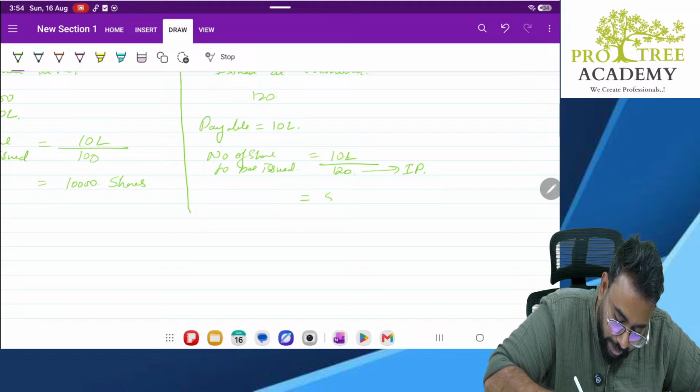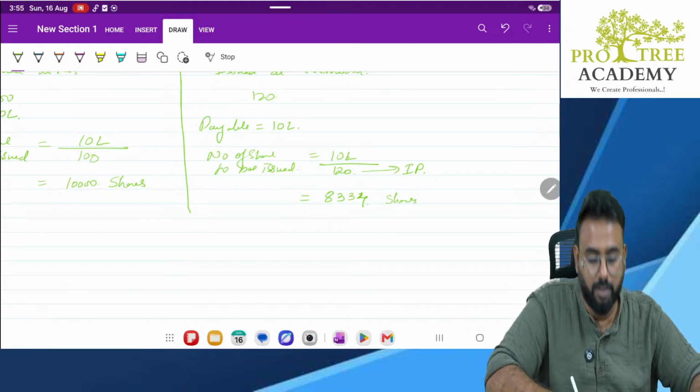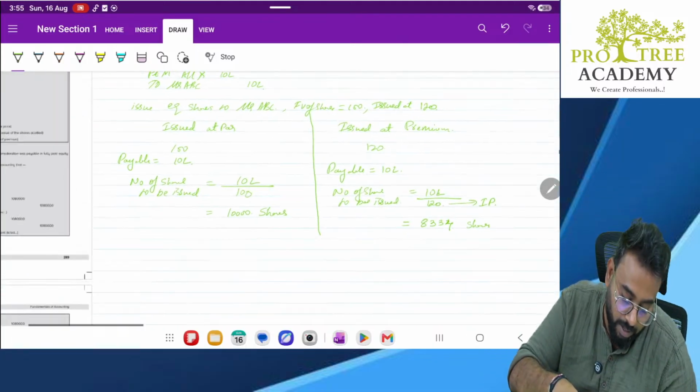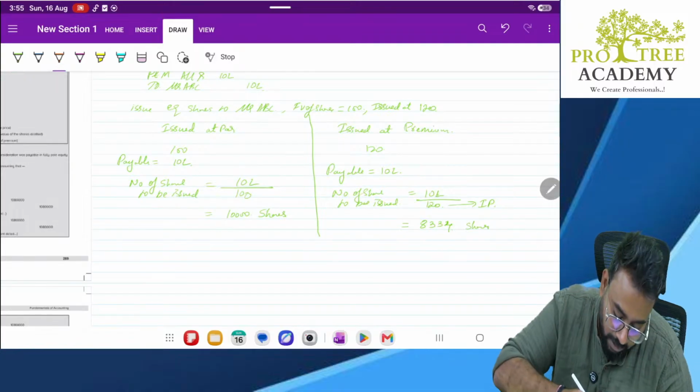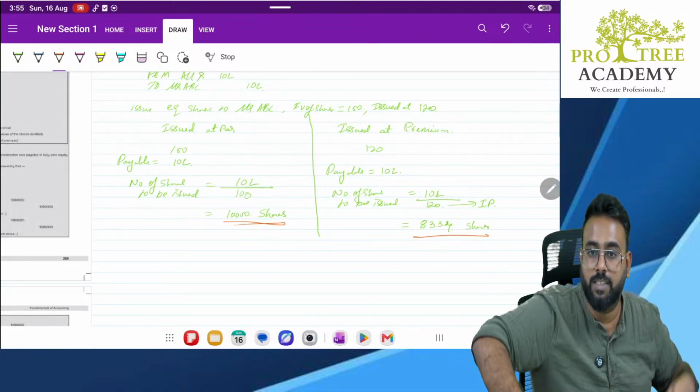We'll issue 8,334 shares. Can you see the difference? Here, how many shares did we give? We gave 10,000 shares. Here, we are giving only 8,334 shares.